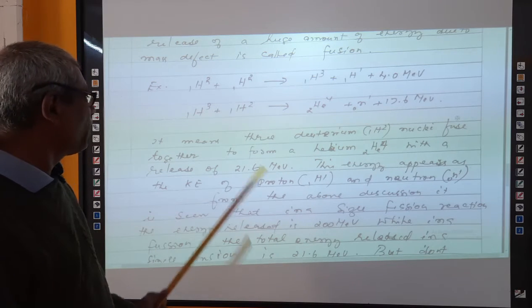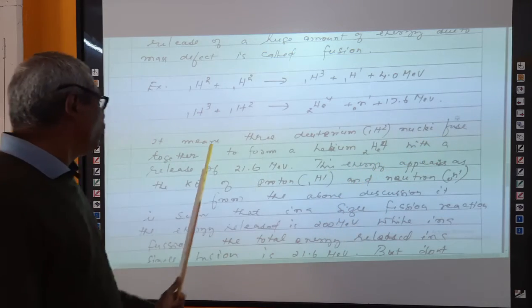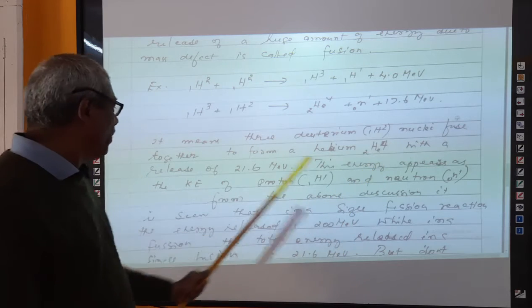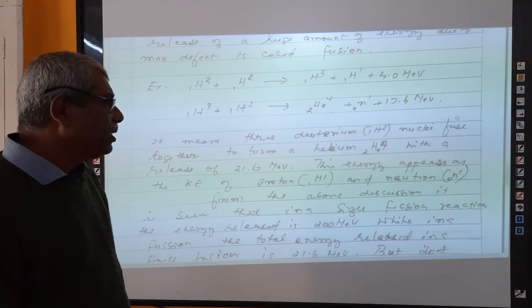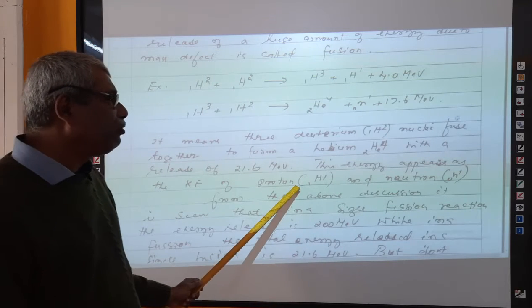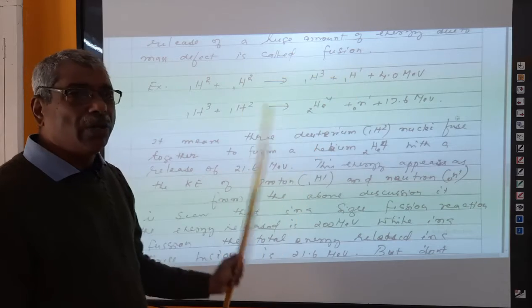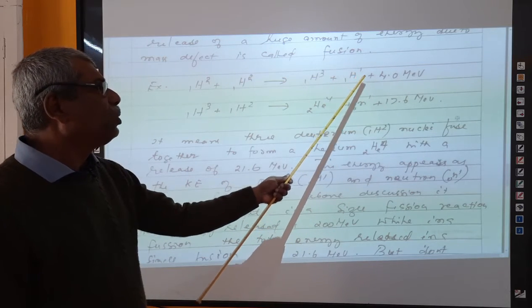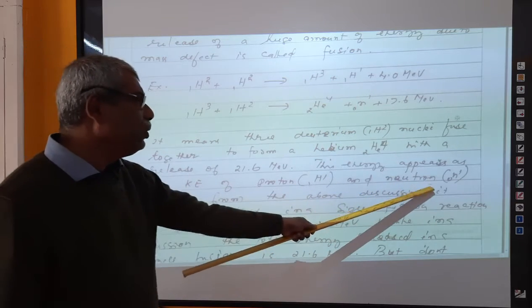It means 3 deuterium nuclei fuse together to form a helium He4 with a release of 21.6 mega electron volt. This energy appears as the kinetic energy of proton and neutron. In the whole condition we see the product formed is proton and neutron, as given here, right?